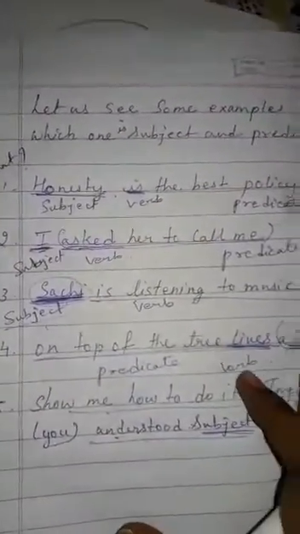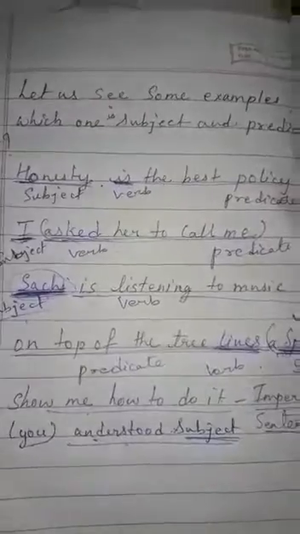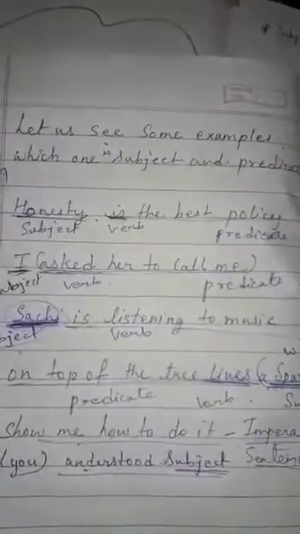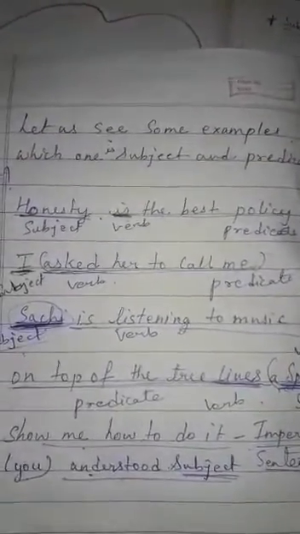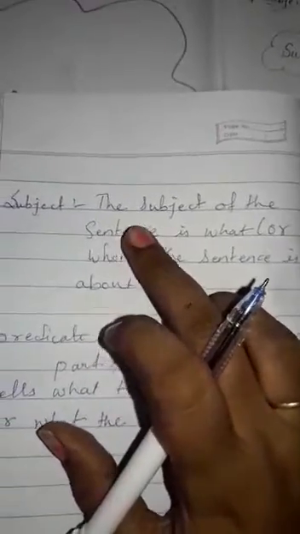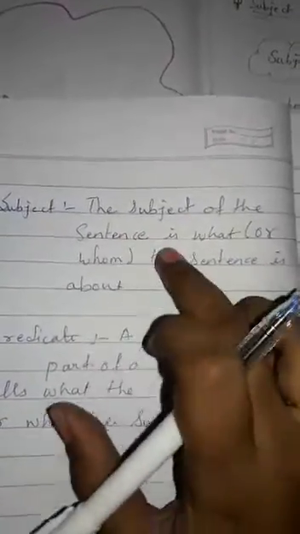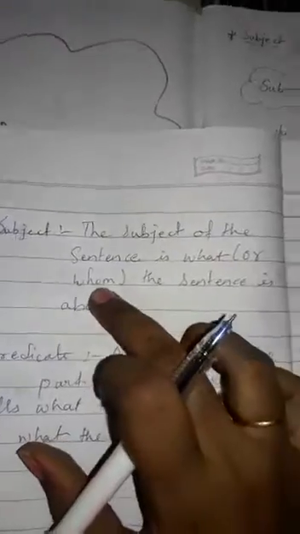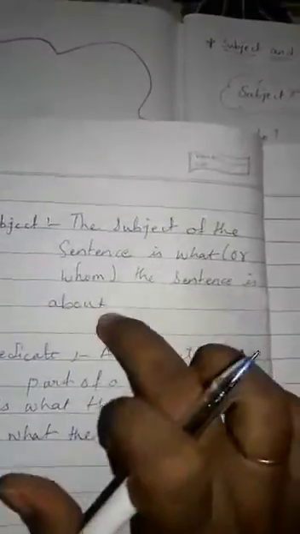Now I will give you some activities of worksheet related to subject and predicate. You can identify easily by this method what is the subject and what is the predicate. Now we will take the definition of the subject and predicate. What does subject really mean? The subject of the sentence is what and whom the sentence is about.